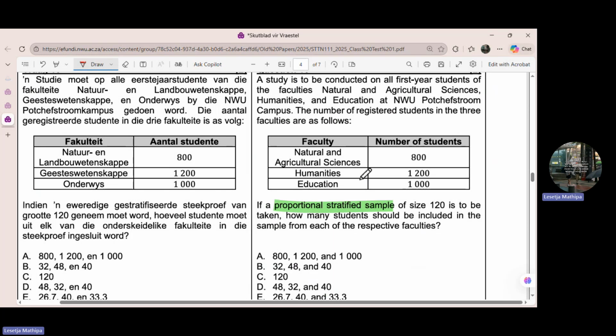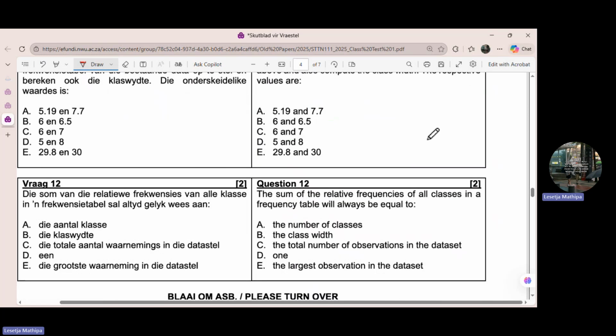Then now look at the question. Okay, I am now on this question. I am given this, and I'm required to find this. But how do I find this? Because I don't have this. Look at this. The question is, what are these numbers? The number of students. What do we call these numbers? Because you need to understand. Okay, I know that I'm dealing with stratified random sampling. But when I look at the number of students under natural and agricultural sciences, what is this 800? Look at this. Let me show you something.